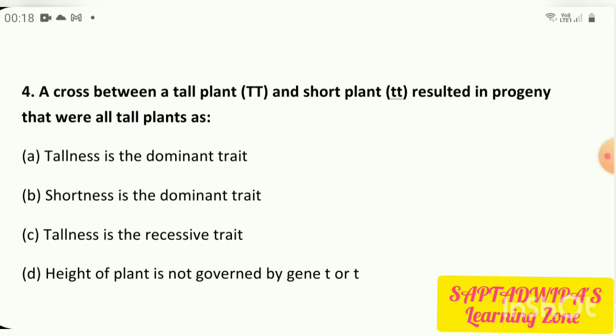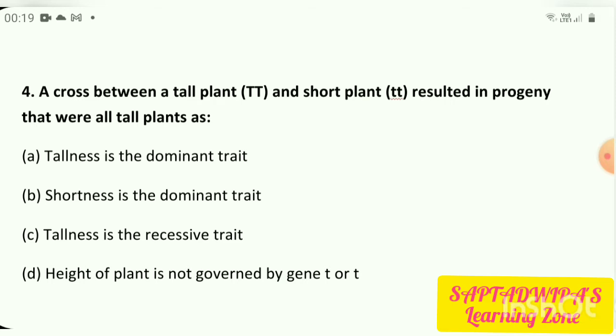So first of all, D gets cancelled. C also gets cancelled because tallness cannot be the recessive trait. If tallness would have been the recessive trait, then all tall plants would not have been produced. When will the result come as all tall plants? Whenever tallness is acting as a dominant factor. So thereby tallness is the dominant trait will be the answer.